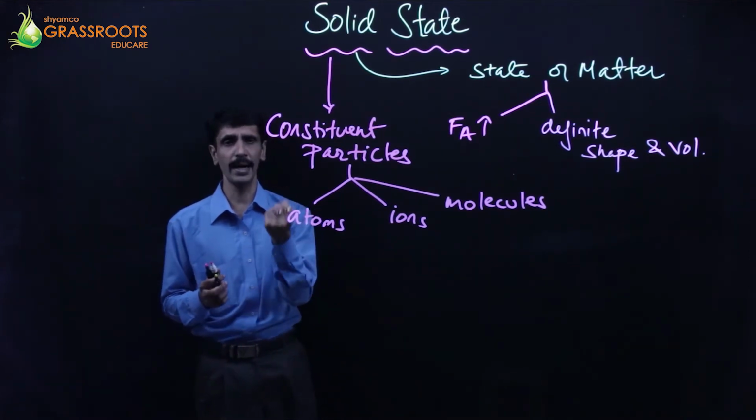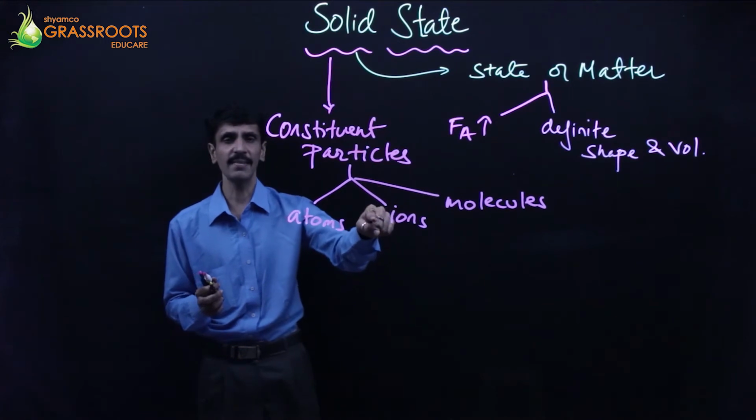The solid is being made up of atoms, ions, as well as molecules.